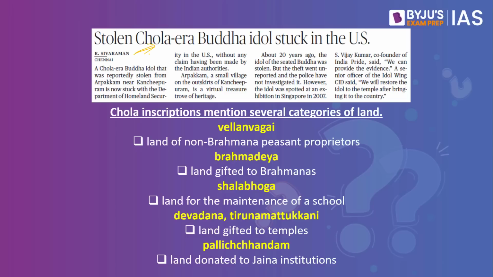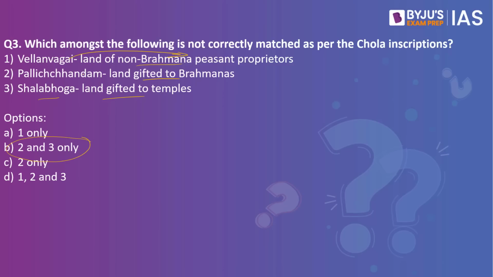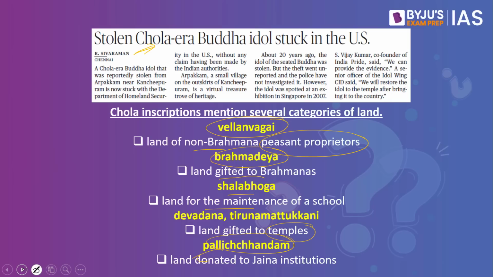So when we speak about the Chola inscriptions, they have different categories of land. Velan Vagai is the land of non-Brahmana peasant proprietors. Brahmadeya is land gifted to the Brahmanas. Shalaboga is the land for the maintenance of a school. Palichandam is land donated to the Jaina institutions, and Devadana or Tirunamattukkani is the land gifted to the temples. Only the first one is correctly matched, and the second and third are not properly matched. The question is asking for not correctly matched, so the answer to this would be 2 and 3 only. Now let's look into the next practice question.